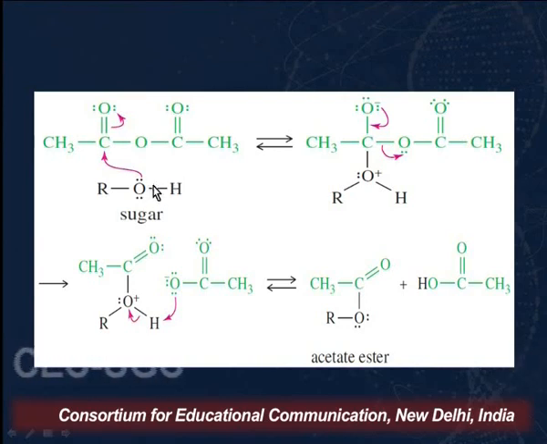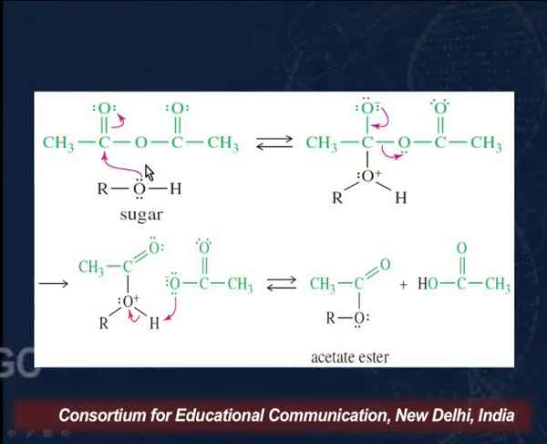So what happens in this case again? What we find in acetic anhydride is that the carbon is attached to more electronegative oxygen. And since oxygen is more electronegative than carbon, it will pull the electrons towards itself, as a result of which this carbon will become electrophilic in nature, that is, it will have a positive charge.